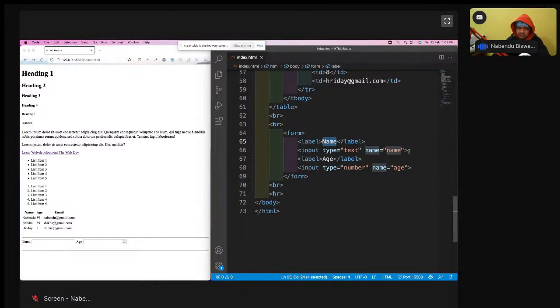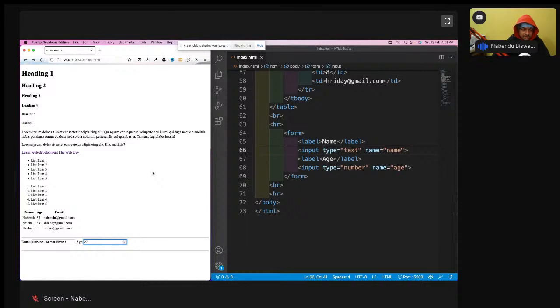All the input tags, you have to make them unique. There is a name attribute which you have to give, and you can give anything here. Here I have given name, and here I have given age. I can write anything here. Age is input type number, which is for numbers. So whenever you give age, it is a number. I can click on it and increase it. So this is input type number, and this is all label and input.